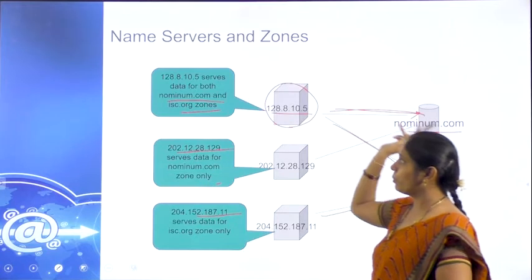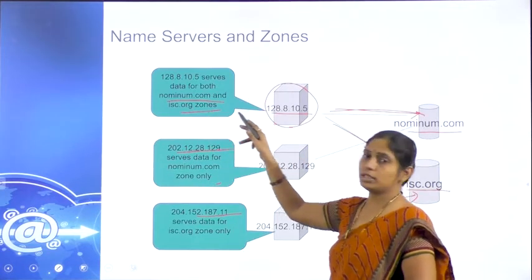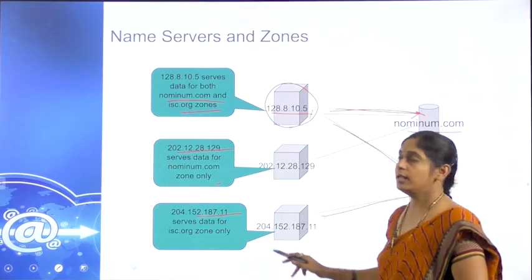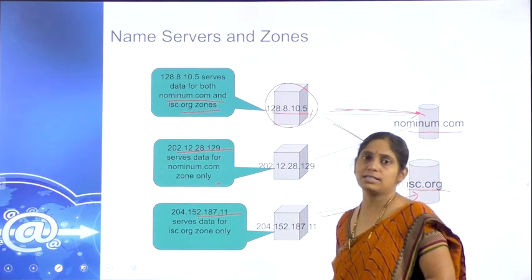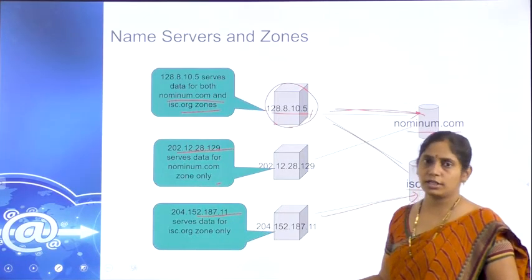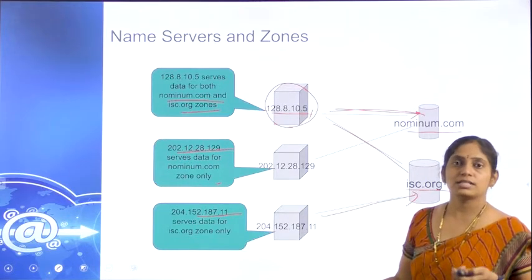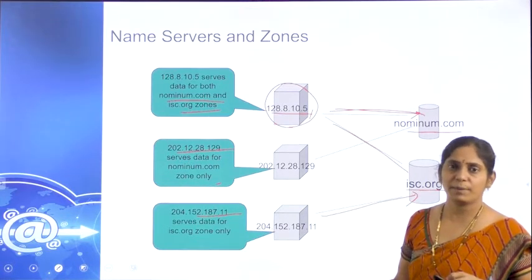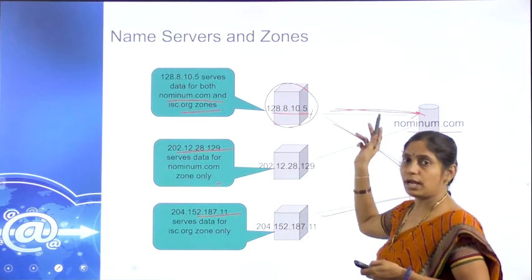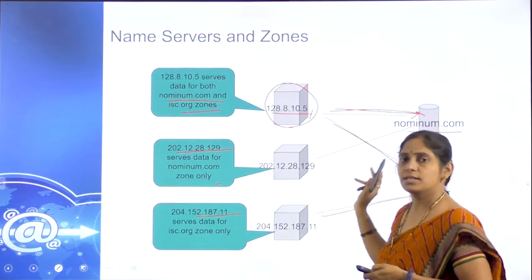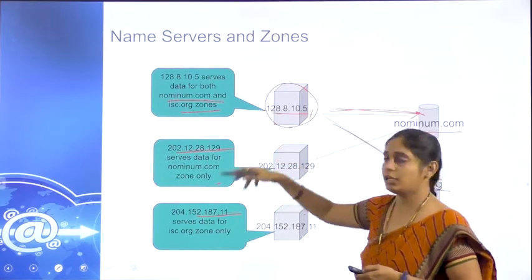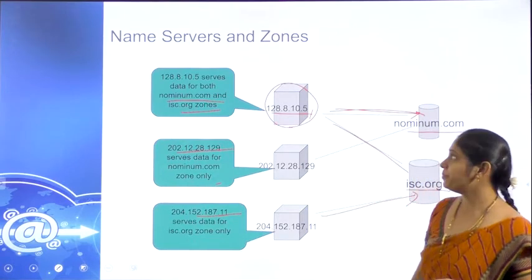One is accessing nominum.com and isc.org.zone. So this is the local server and these are the different clients. So many clients are connected to a server. Whichever client is requesting which server or which database, the server will be connected to the respective databases and the information will be given back to the respective clients.